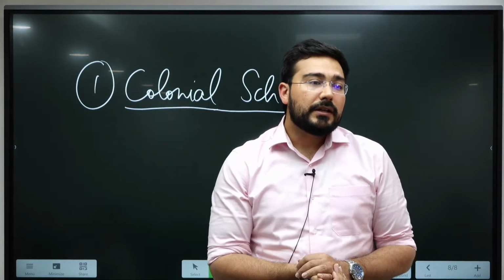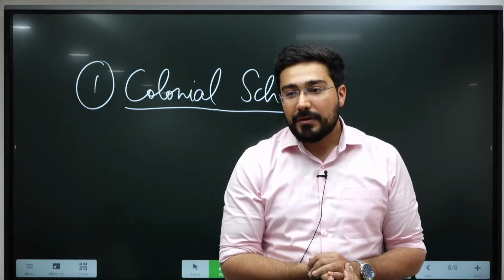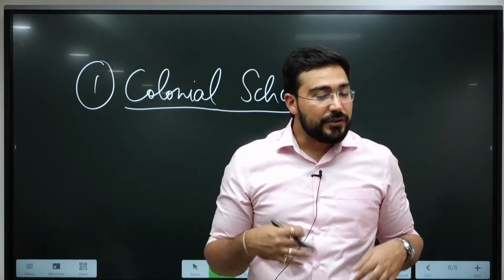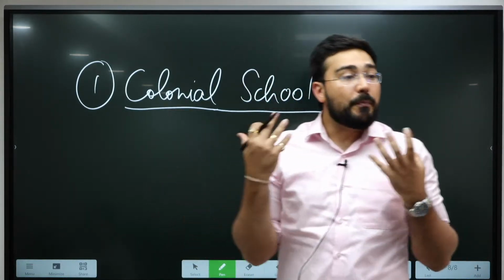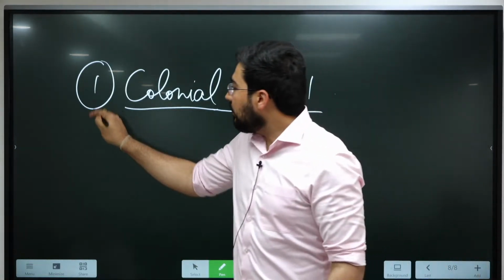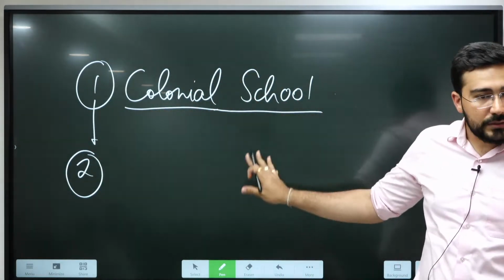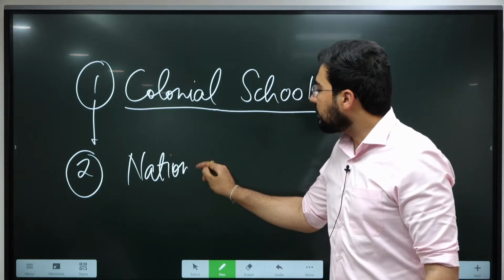You would say that there is a lack of civilization because the king is barbaric. But if you are from India, which side would you like to see? The magnificence or the power of that king? So as a counter to the first school, the colonial school, we see the rise of the nationalist school.